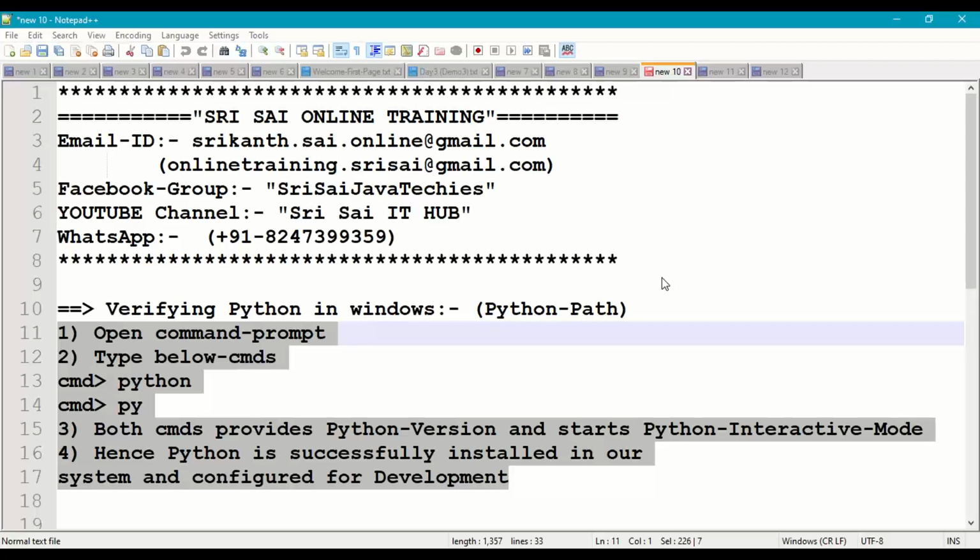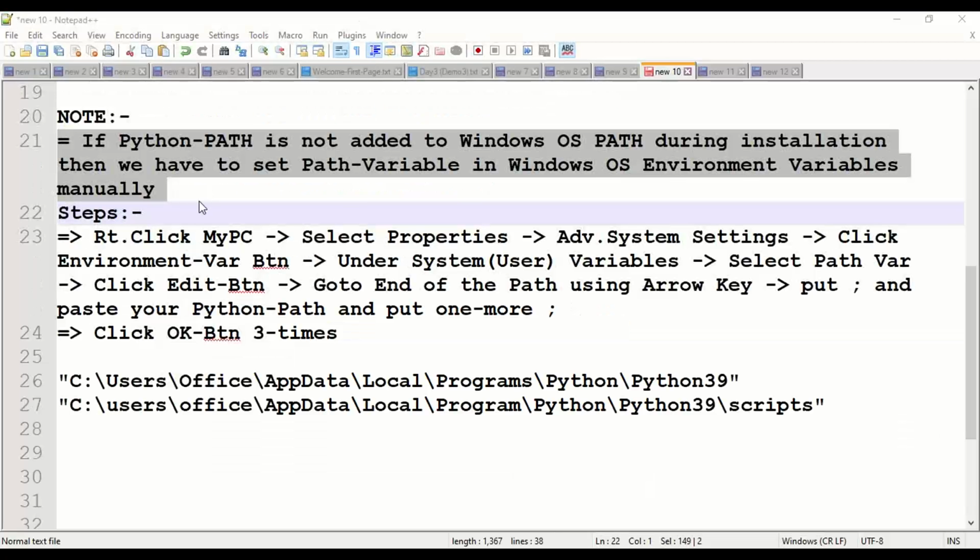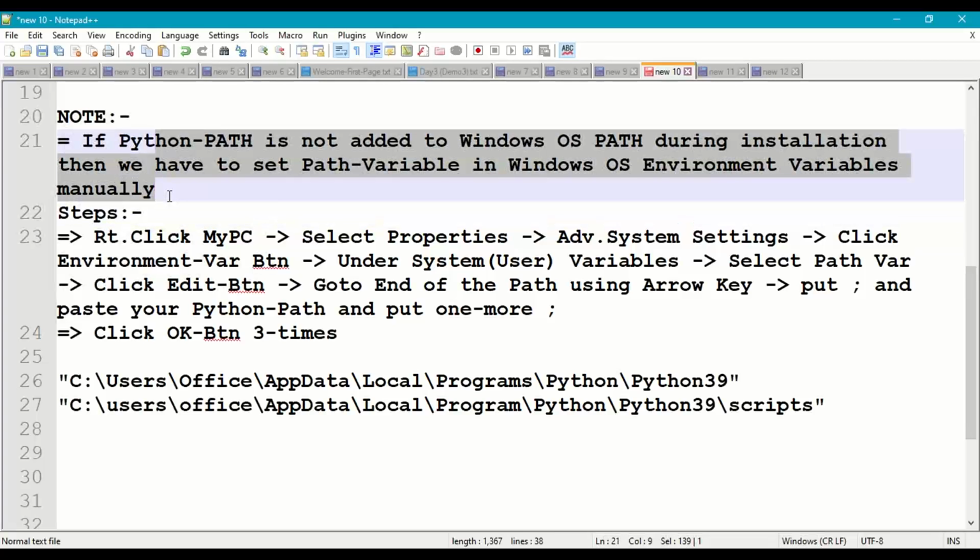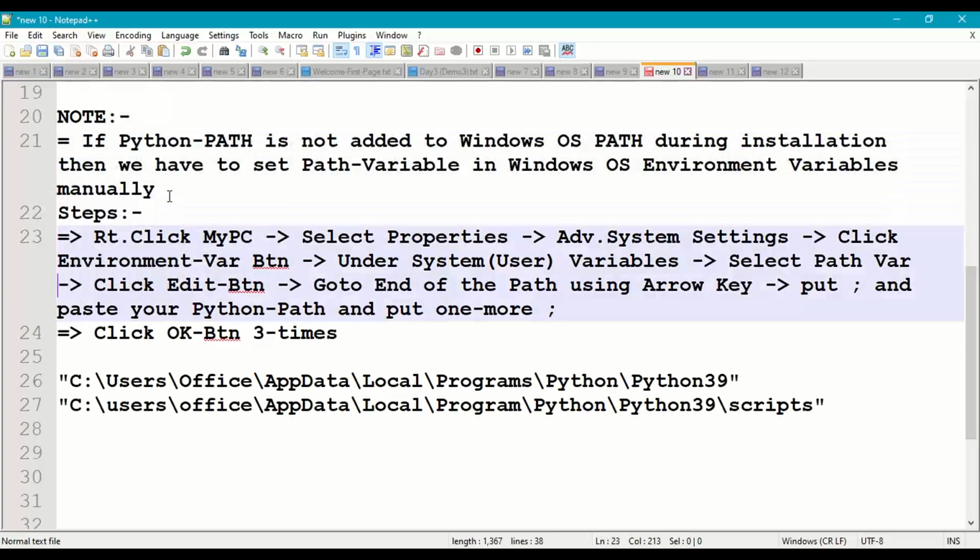Coming to Python path. Okay, so basically Python path is automatically set in our Windows operating system environment variables. So we can also set this Python path manually. So where is Python path available?